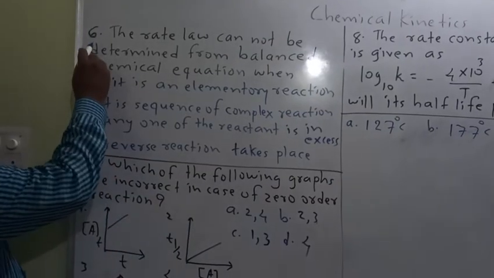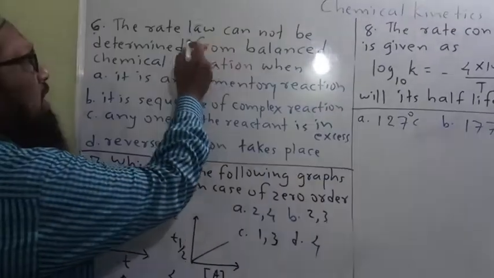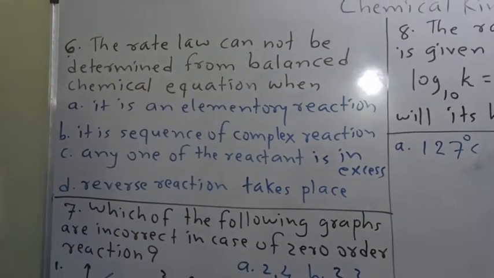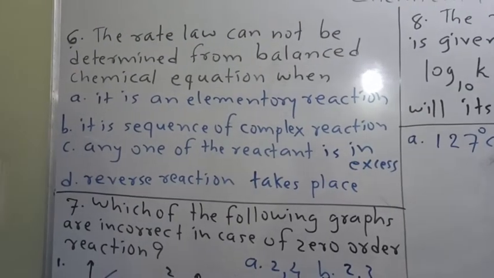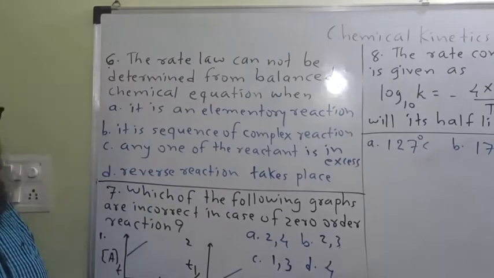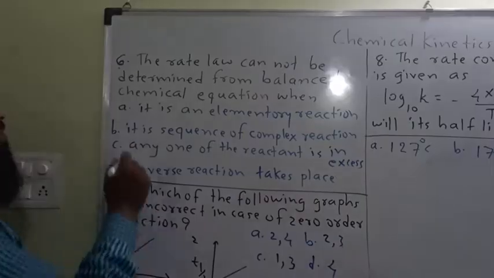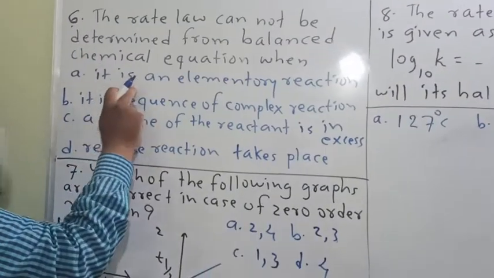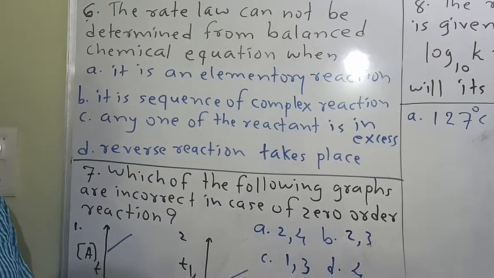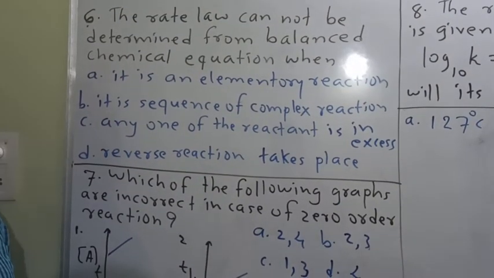Next question, number 6. The rate law cannot be determined from the balanced chemical equation. At which condition? Now look, option A: it is an elementary reaction, a one-step reaction, so we can determine its rate law.